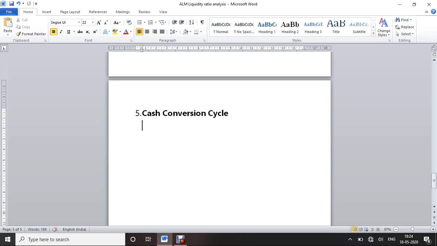Likewise, the greater the time period between cash outflow and inflow, the lower the liquidity. So a longer cash conversion cycle means the company must finance its accounts receivable and inventory for a long period of time. Okay, so this is the formula of the cash conversion cycle.